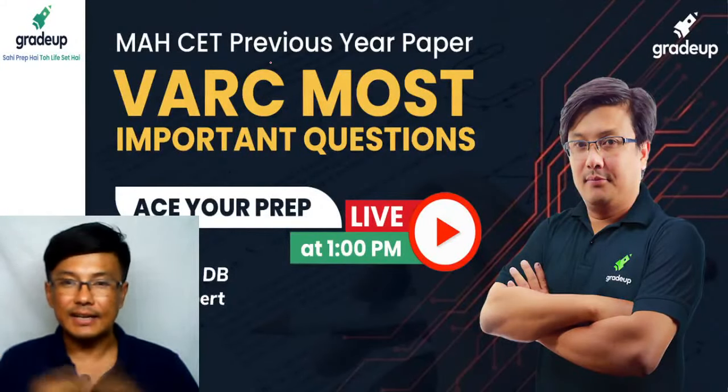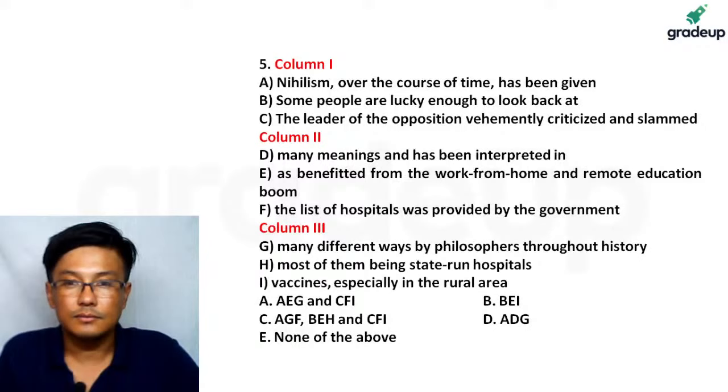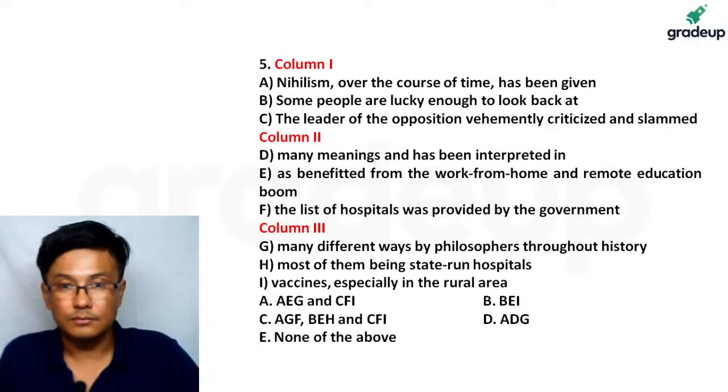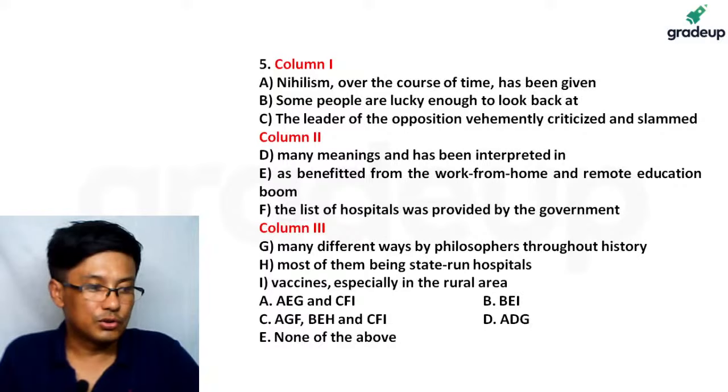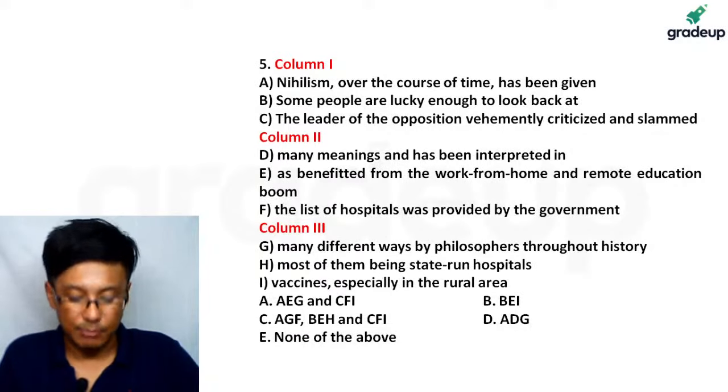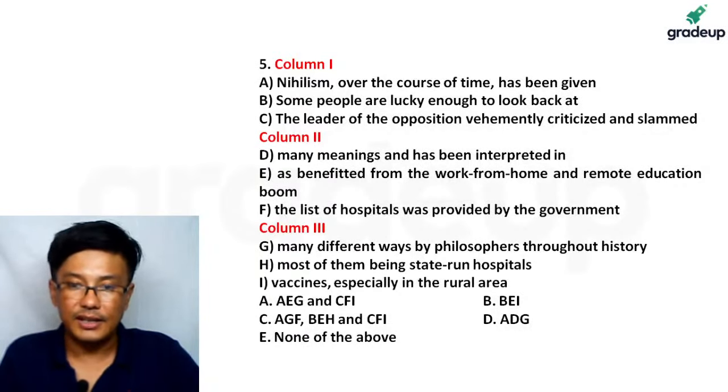So let's see. Piyush feels it is E, as in none of the above. Have you checked? Very clearly, have you checked?